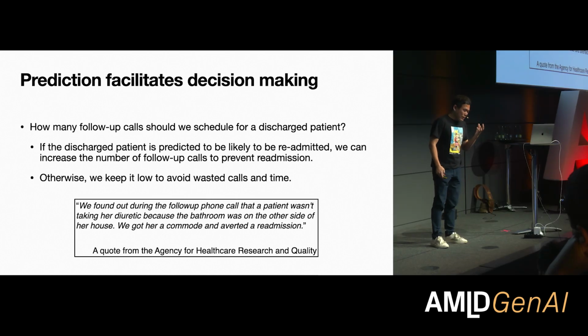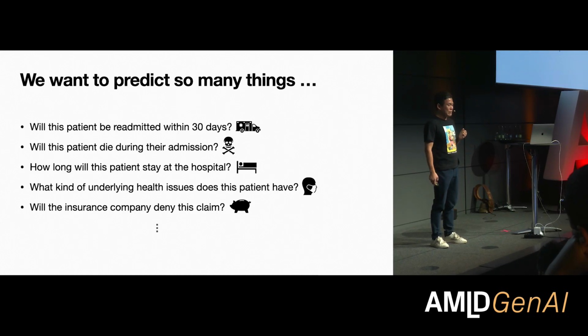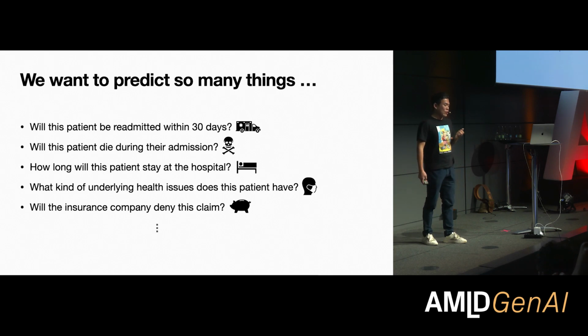But if you start from here, there are so many things that we want to predict. We want to know whether the patient is going to be readmitted at the time of discharge. We probably need to know whether the patient is going to die during their admission at the hospital, because if we can predict that, then we can increase the care for the patient. We probably want to know how long this patient is going to stay at the hospital.